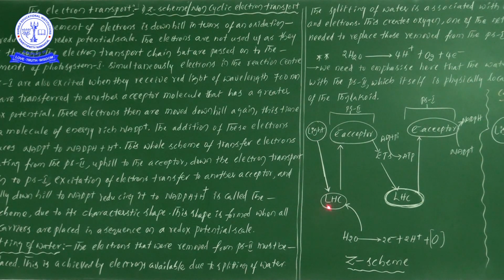Now the light comes towards the light harvesting complex first. When the light harvesting complex receives the light, one point to remember: the entire non-cyclic electron transport process occurs on the thylakoid membrane. Yesterday in the chloroplast we saw that a group of thylakoids is known as grana. Each and every thylakoid has a membrane, and on the membrane we notice the presence of pigments. These pigments have the capability to absorb light. That is where antenna formation takes place.